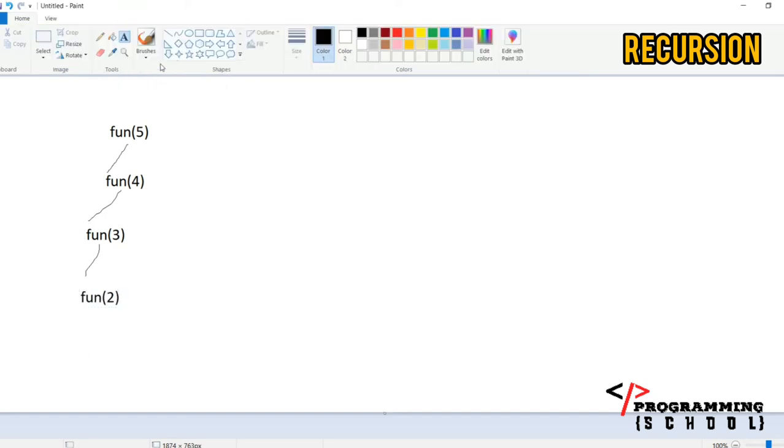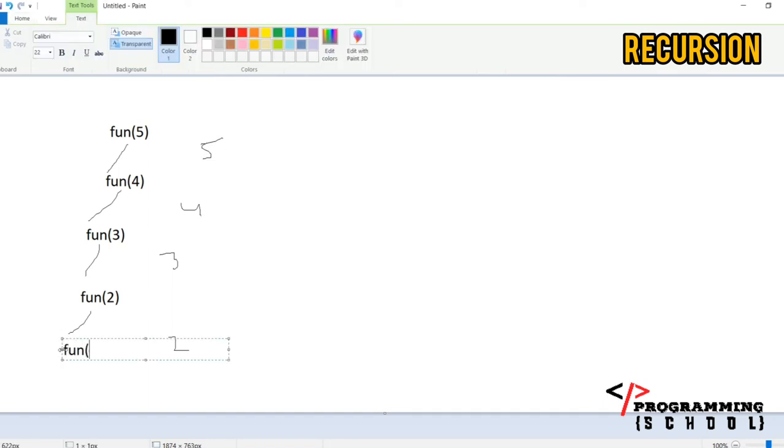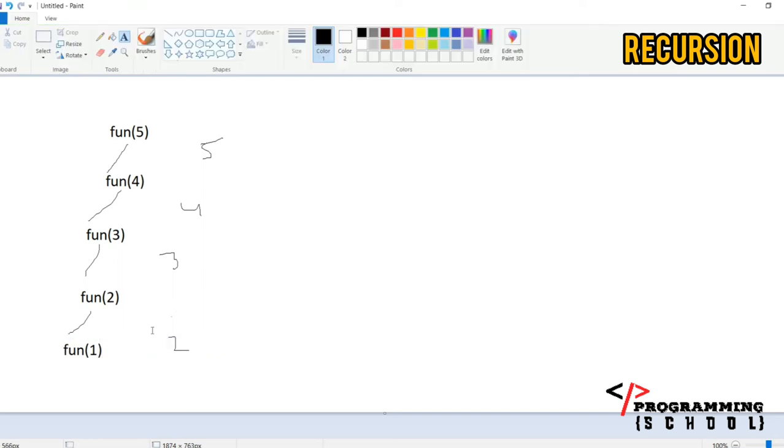And again it is going to be called like this, and again it is going to check, is it 0? No. Then again it is going to print 2 here, 3 here, 4 here, 5 here. Every time it is going to print like this. And then next, after printing 2, it is going to be called with 1.